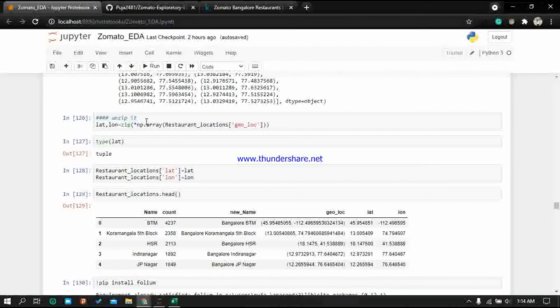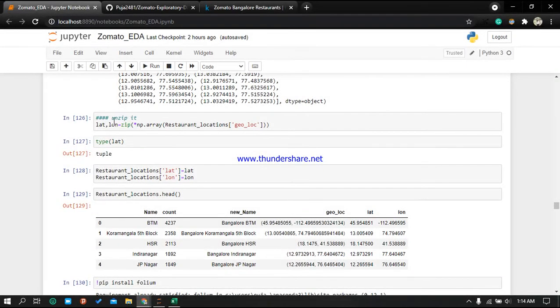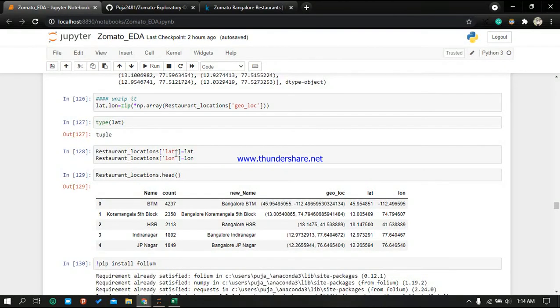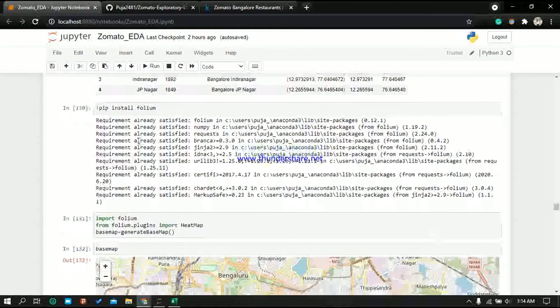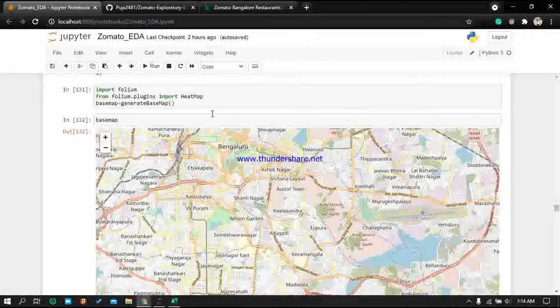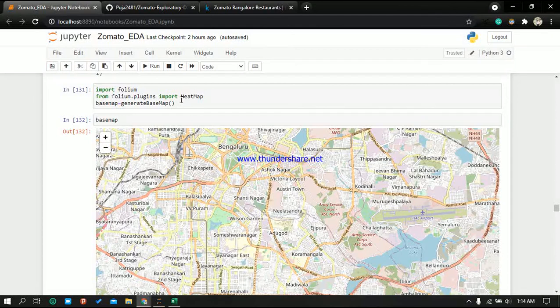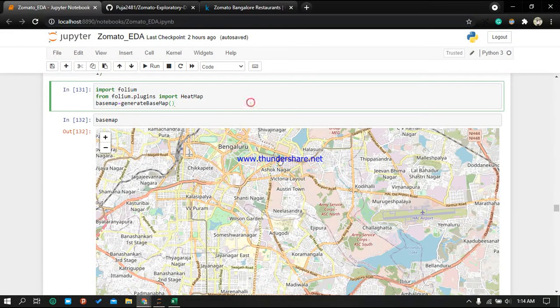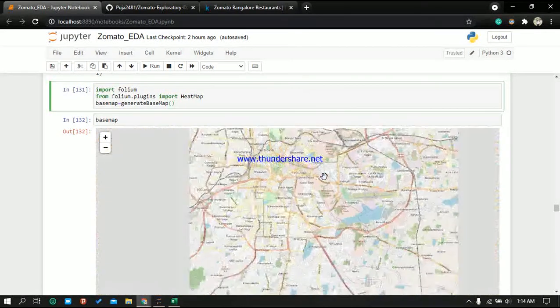After putting it into an array, I am unzipping it, taking the location as latitude and longitude, in different columns here. Then here I have installed folium. Using folium, I am creating the heat map, and importing the heat map. So this is the base map of Bangalore.